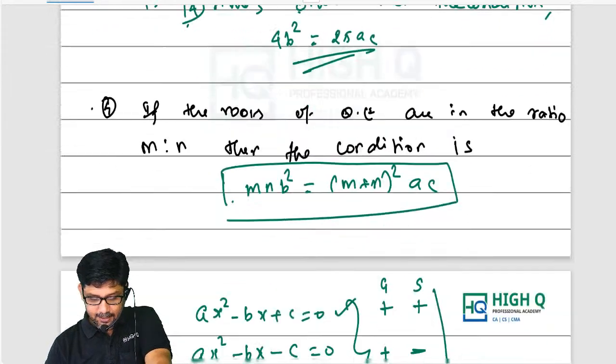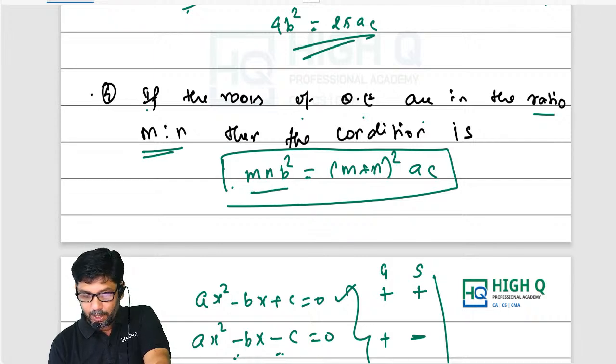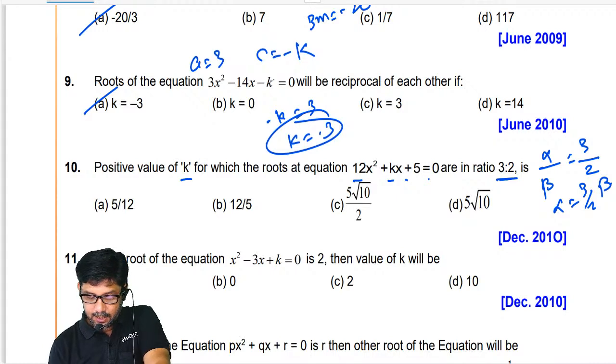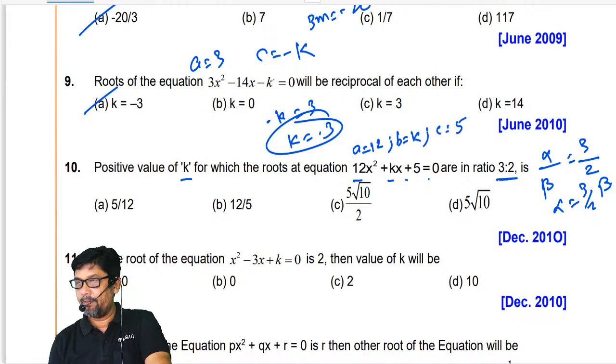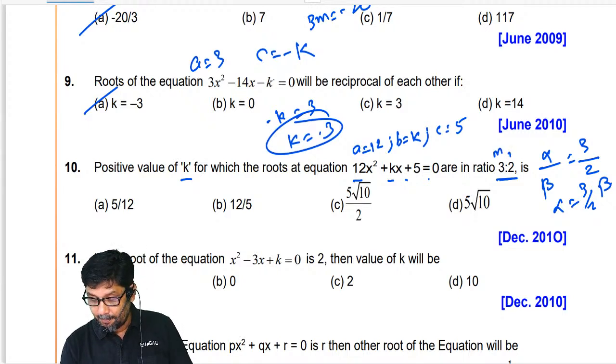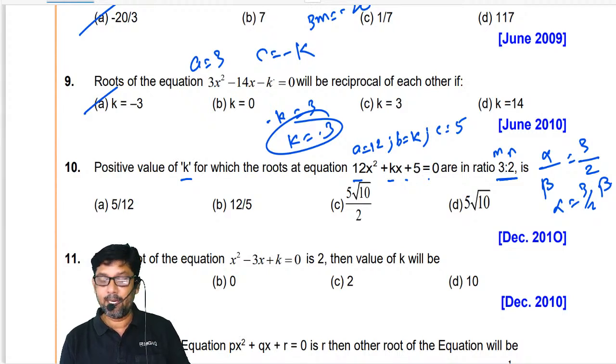I gave this hack. If the roots of the quadratic equation are in the ratio m is to n, then mn b square equal to m plus n the whole square AC. Now look at this. What is A equal to? 12. B equal to K. C is equal to 5. Now can you do it with me? What is the condition? Once again tell me all of you, what is the condition? mn b square equal to m plus n the whole square AC.